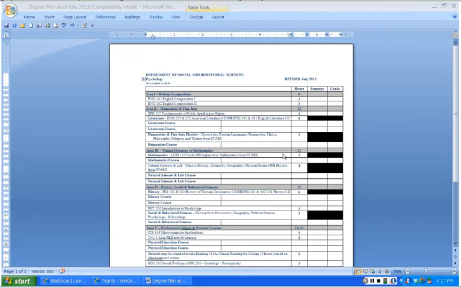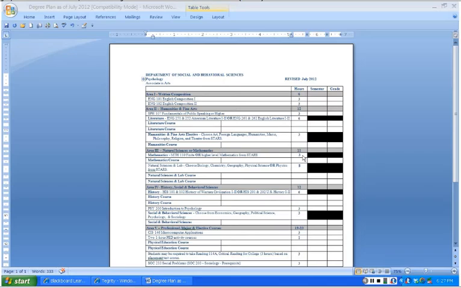In Area 3, you have the Natural Sciences or Mathematics, which are worth 11 hours. If you want to complete this area, 3 of those hours are in Math, which is 110. It's finite or higher. And then the other 8 hours are both parts of either biology, chemistry, geography, physical science, or physics, and that's also from the STAR system. That will total your 11 hours. I do want to mention that if you have any prerequisite courses for Math 110, those courses are not a part of the degree plan.